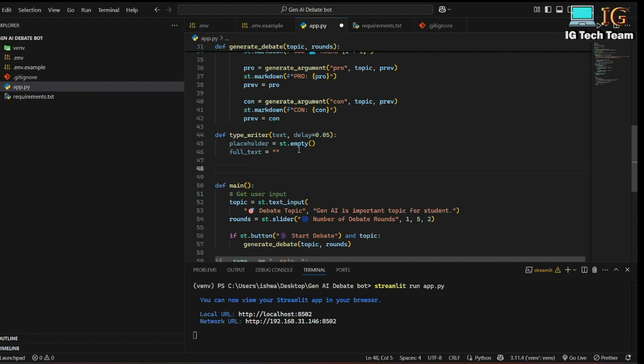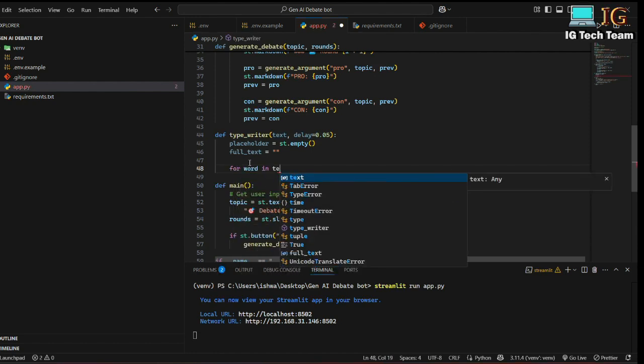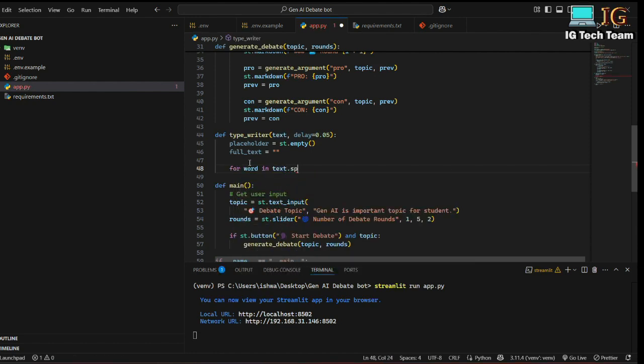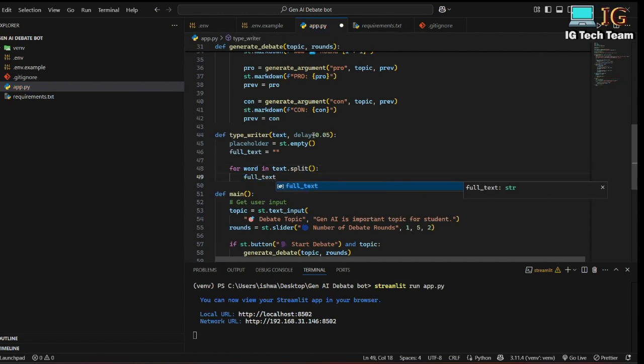Now I have to use a loop in this text, so I can write for word in text dot split, full text plus equals word, and also I have to add one space. That means I'm adding one word at a time to this full text, and also I'm adding the space.